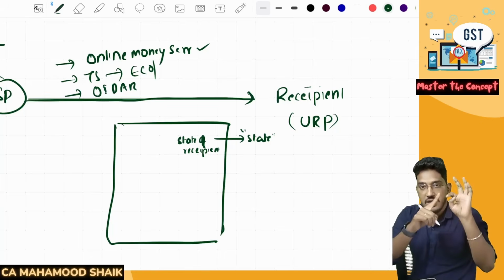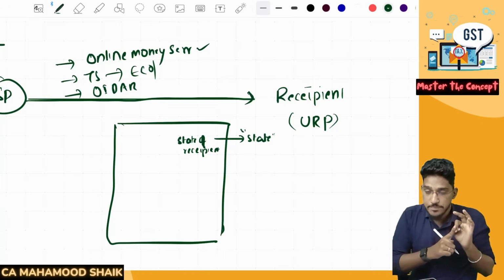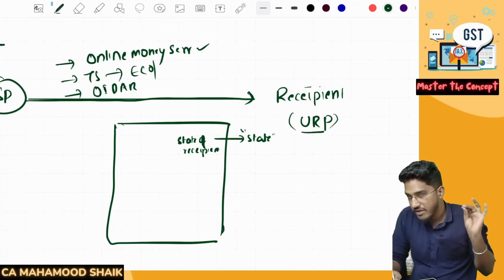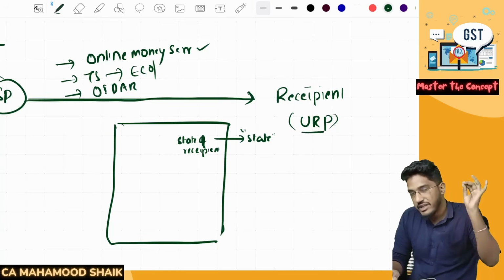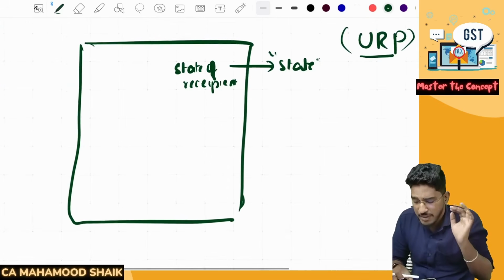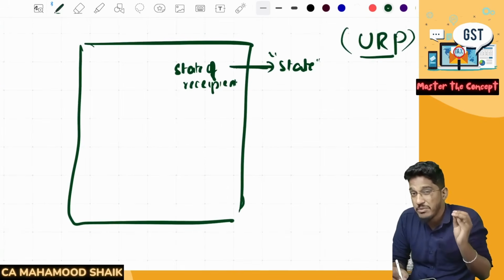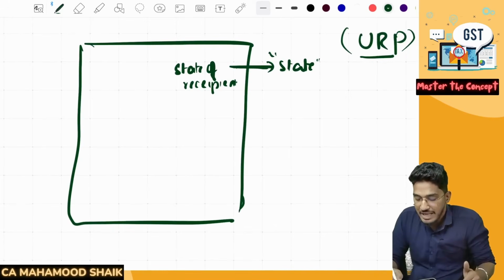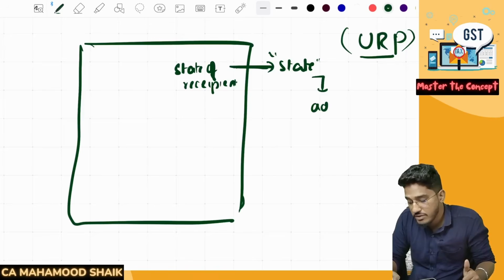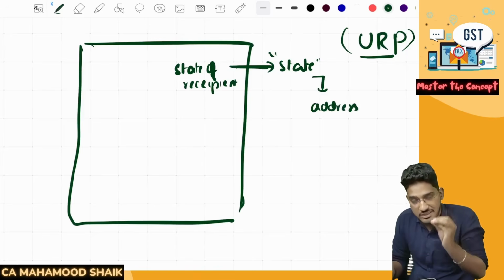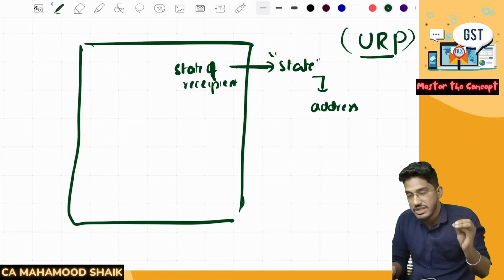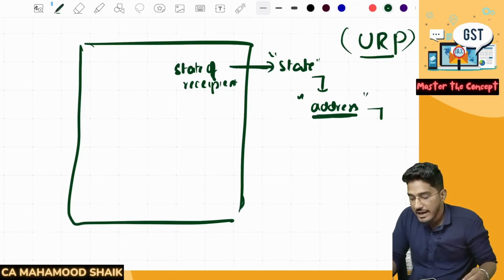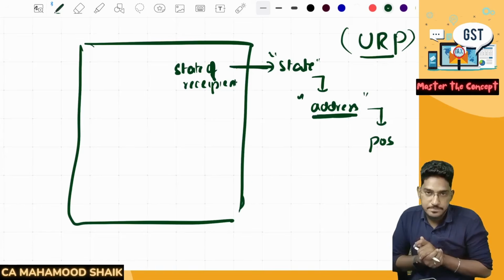Online money gaming services, taxable services through the e-commerce operator, and supply of OIDAR services to a recipient who is an unregistered person. Irrespective of the value of the supply, it is mandatory to compulsorily mention the name of the state of the recipient in the tax invoice, and that itself will be deemed as the address of the recipient. If you just record the state of the recipient who is an unregistered person, that itself will be considered as the address of the recipient, and accordingly the place of supply will be determined.